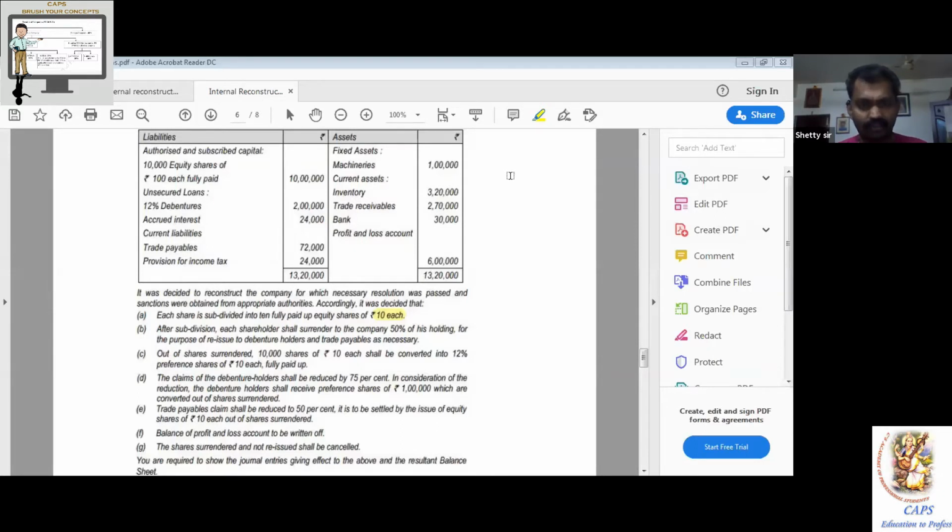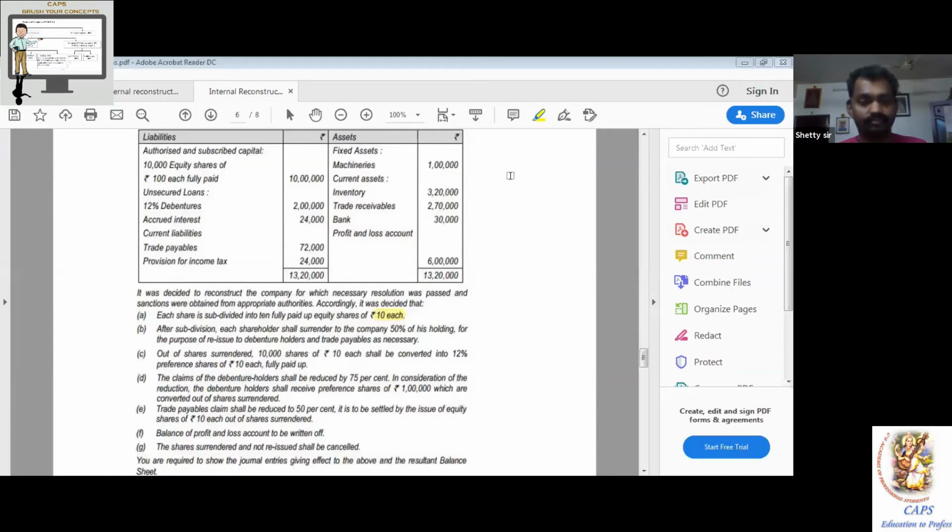Last arrow mark, third arrow, green ink again. Entry only when it is issued to creditors, debenture holders. When they issue it, you have to pass an entry. Understanding? Yes, sir. Very good.